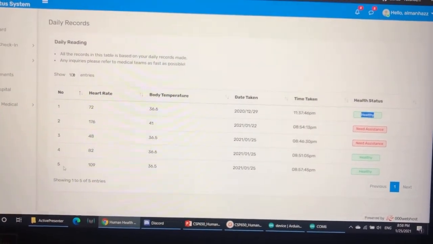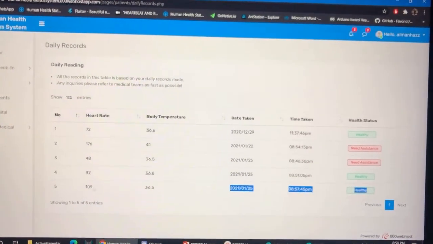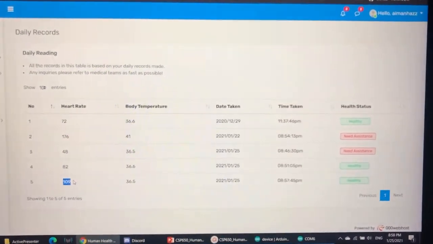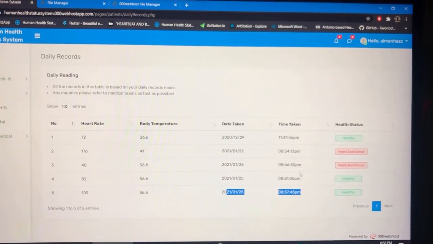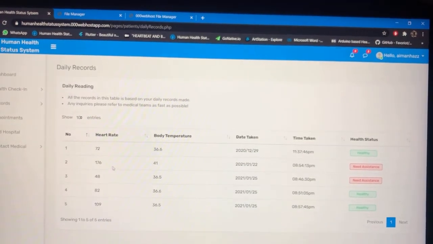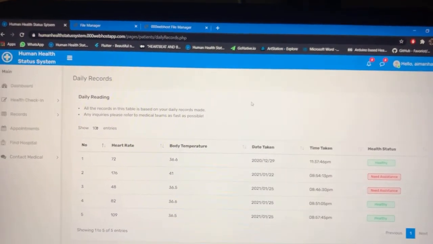If you can see here, there's a letter for our health, which is we are very healthy, of course. But you can see my heart rate is very high because I'm so nervous. Okay, you can see here all the records are correct. So here is an example of a not good heart rate regarding age. Okay, my age is 22.